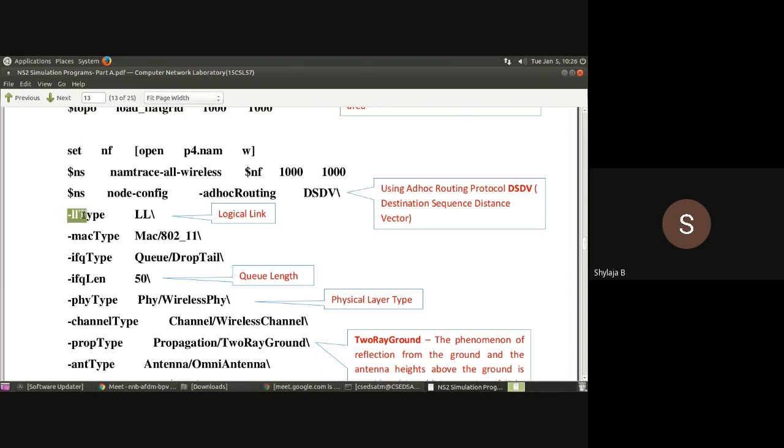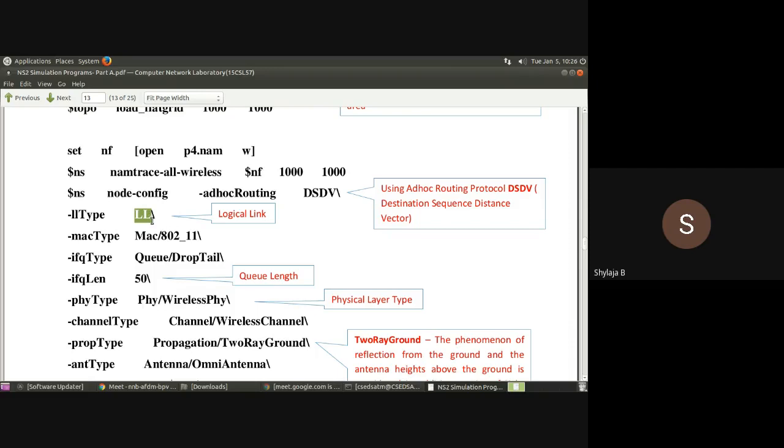And another major mistake you are making is here, LL type. It is not II type, it is LL type, that is logical link type. In the data link layer, you know that we have two sub layers: one is the logical link layer and another is the MAC layer. That logical link layer protocol we are specifying here. That's why it is lowercase letters LL in LL type, and here you have to write capital letters LL.